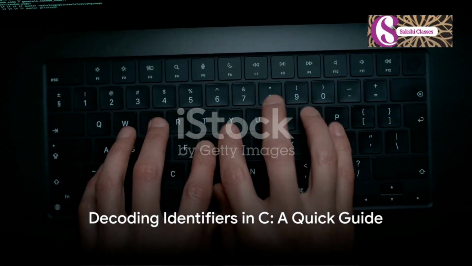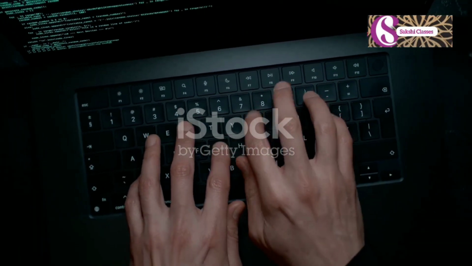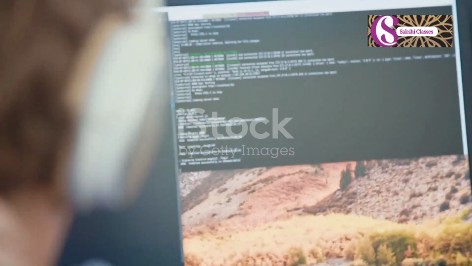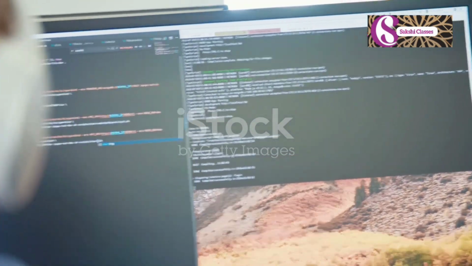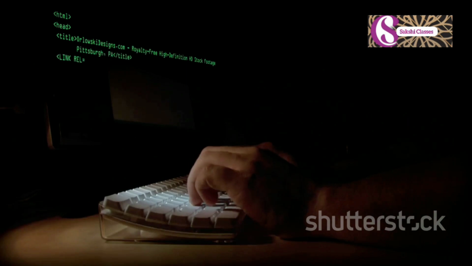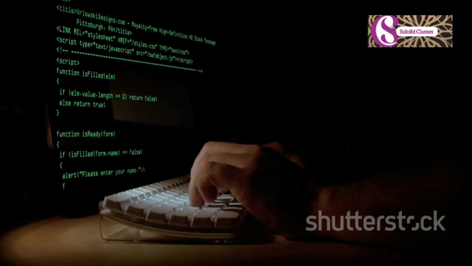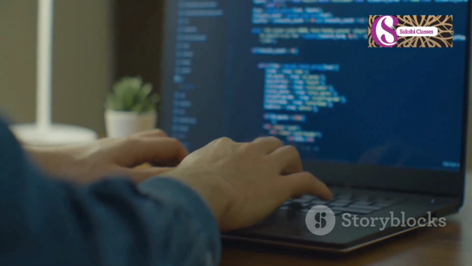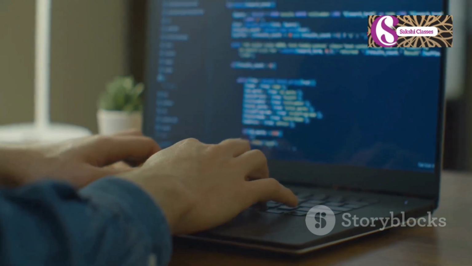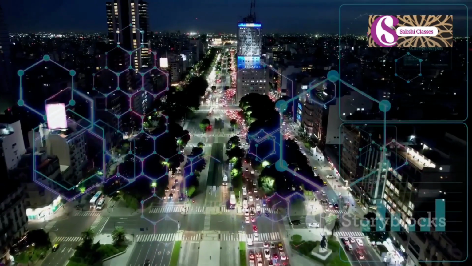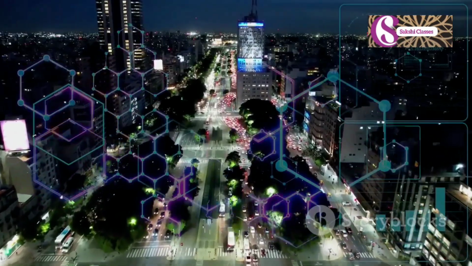Picture this: a bustling metropolis where each entity has a unique name. In the world of C programming, we call these unique names identifiers. They are the variable names, function names, and other entities that breathe life into your code. Think of an identifier like a street address.